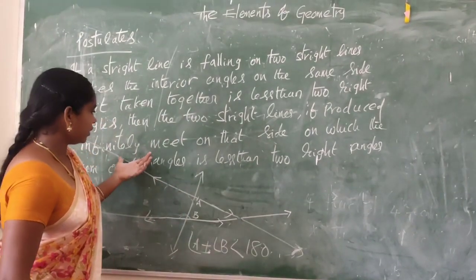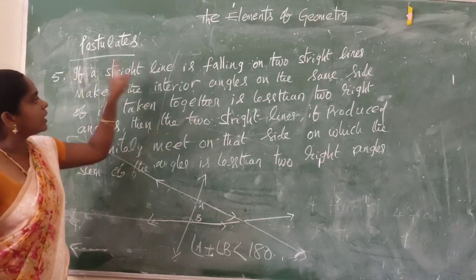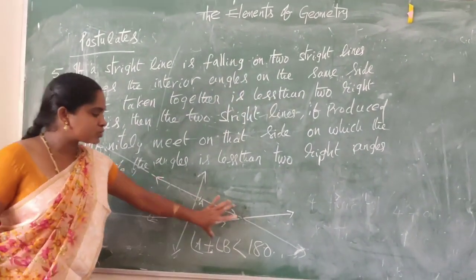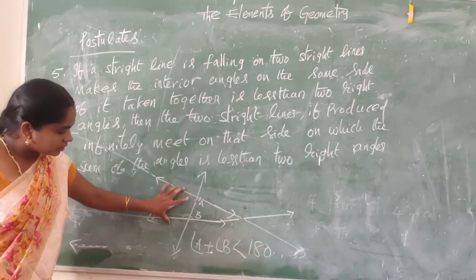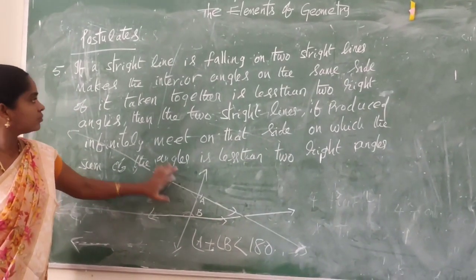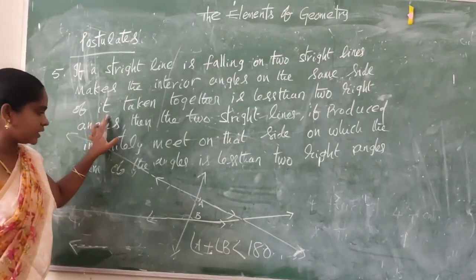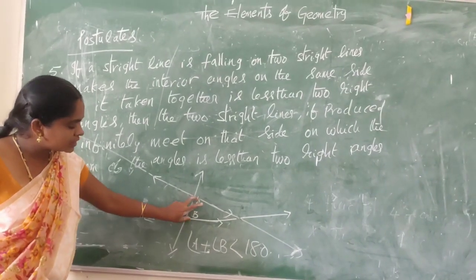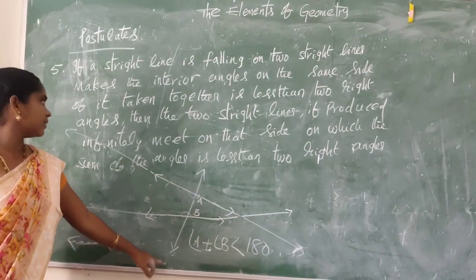So I will once again explain. If a straight line is falling on two straight lines, first let us take two straight lines. There is another straight line on these two straight lines. Next, interior angles on the same side of the transversal.